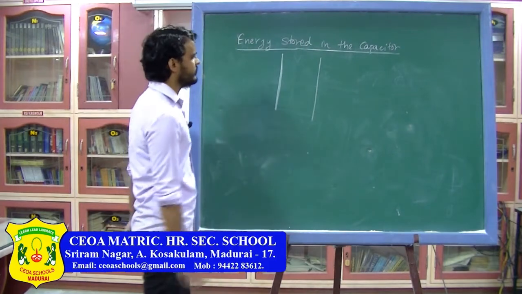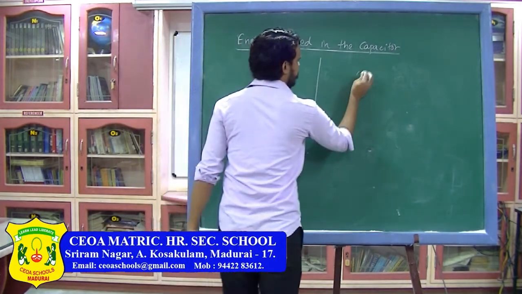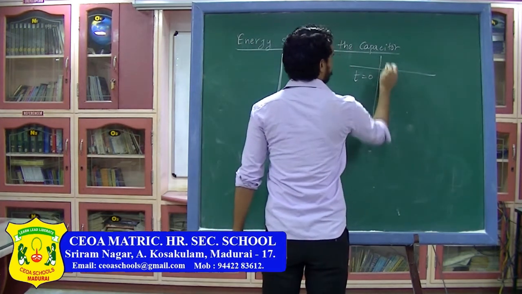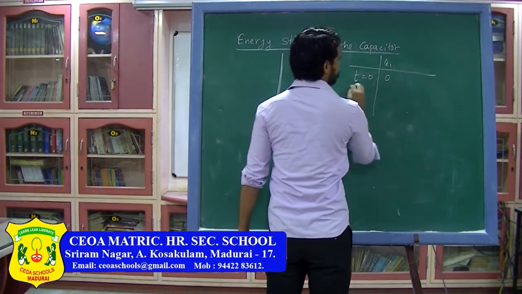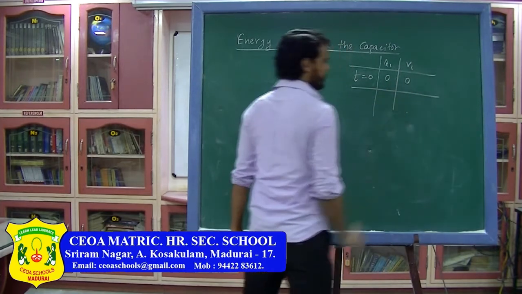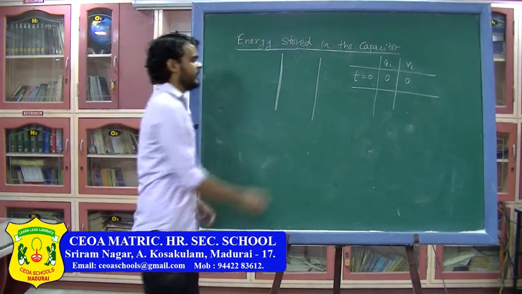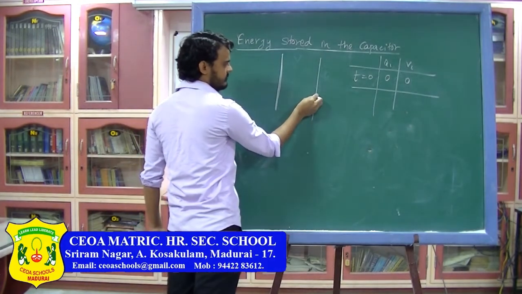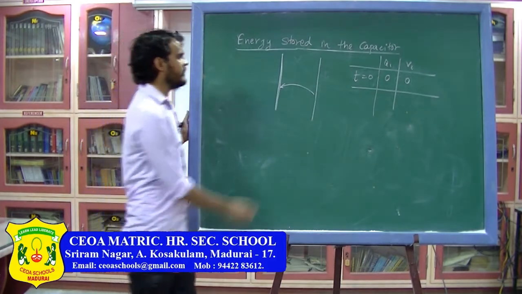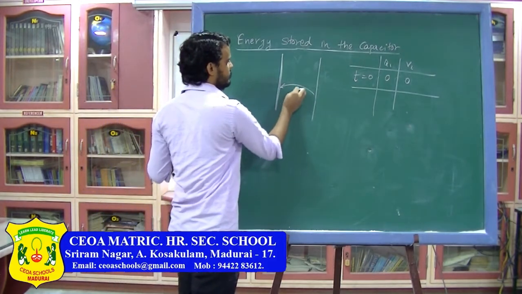Now initial charge, I can write at t equals 0, the initial charge is 0, so the potential is also 0. Now what I am doing is transferring charge from this plate of the capacitor to this plate. So at a particular time t, I have transferred q charge.